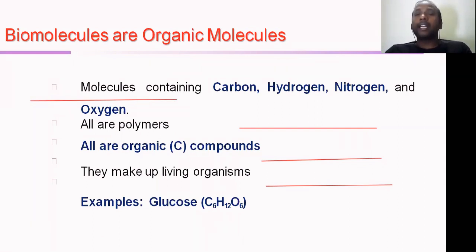If a molecule is organic, you should understand that it contains carbon, hydrogen, nitrogen and oxygen.